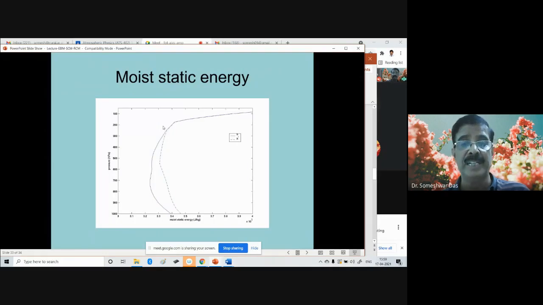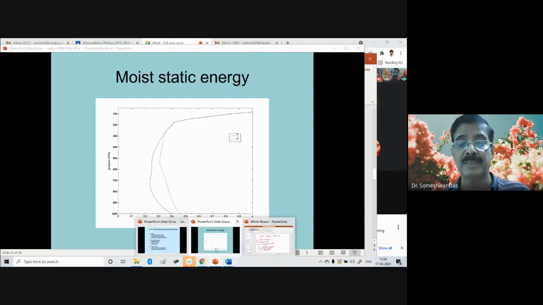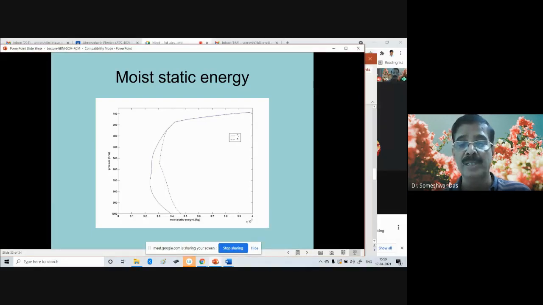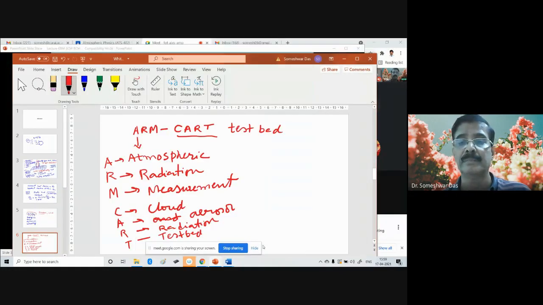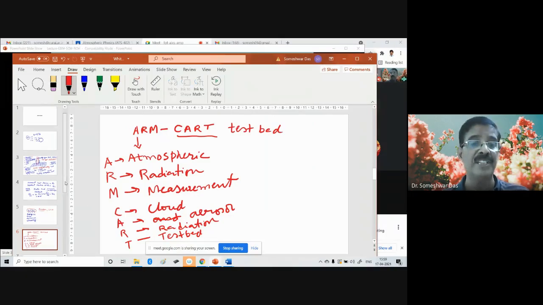Moist static energy, you know what is moist static energy? I think we had talked about this in one of the previous classes, last semester, atmospheric physics. You know what is MSE? Yes or no?